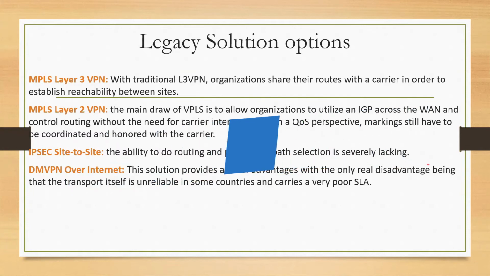What does that mean? Of course we are fine to share the routing, but we still have to have a discussion with our service provider before making any changes to the global routing. So we are fully dependent on the service provider. The service provider is involved in our routing, and for any changes on route influencing we always have to talk to the service provider, and it has to be done in coordination with them. So that was one of the drawbacks that comes with layer 3 VPN, right?